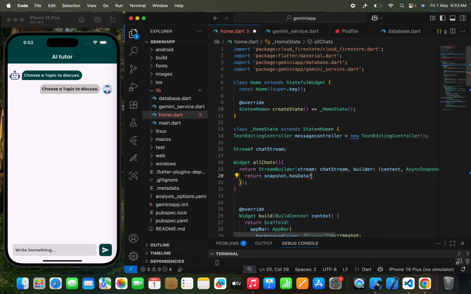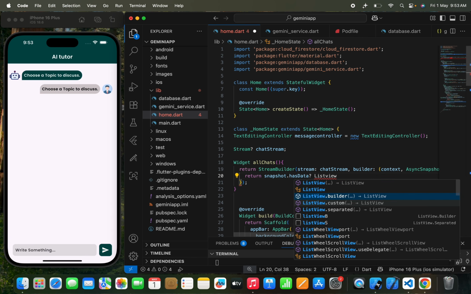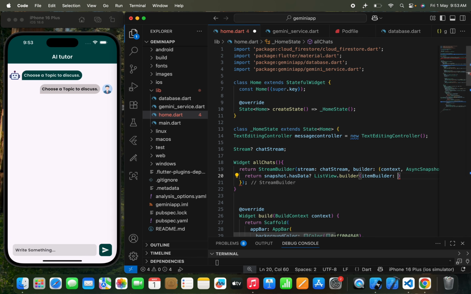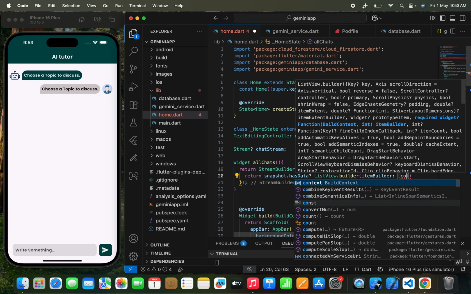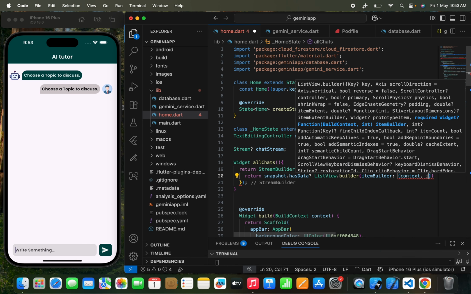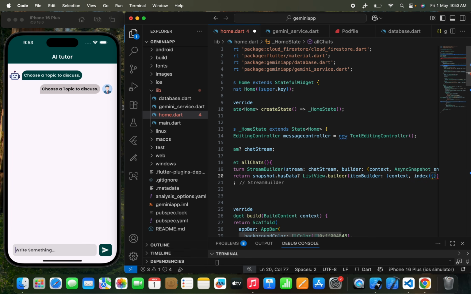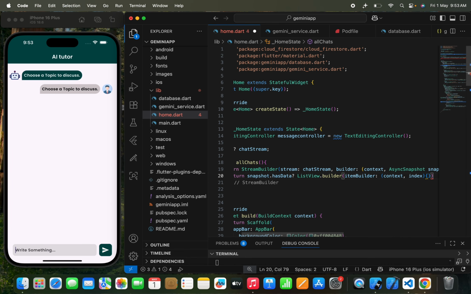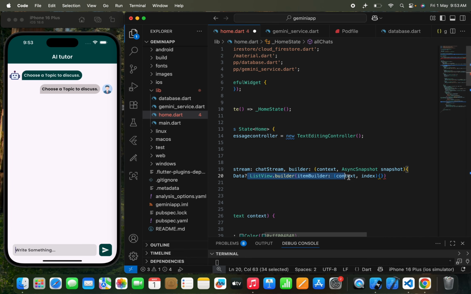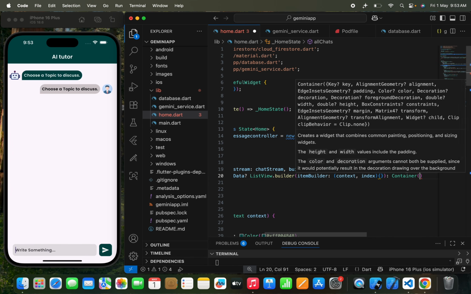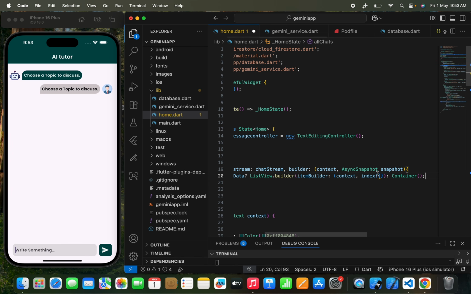So now I'm going to write snapshot.hasData, and we are going to use a list view dot builder. Now I need to write a context, and then context, index. If we have data, let's show the data by using a list view. If we don't, let's keep it empty. This is the thing that we need to do.